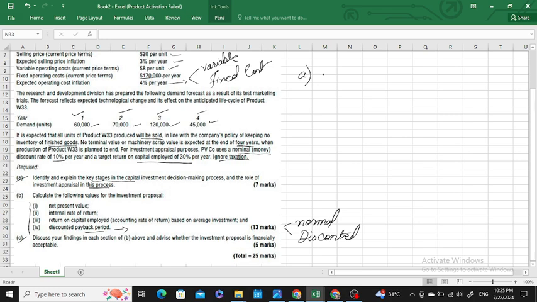Then when you have forecast your capital requirement, you have to identify all the projects, that is, how many projects you have. Then in stage 3, after you have identified all the projects, you have to choose any one of the projects, choose the best one. Then you have to make the investment.